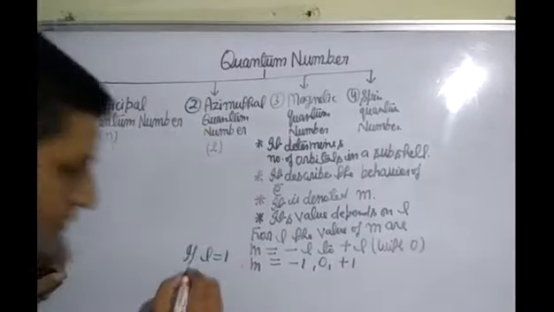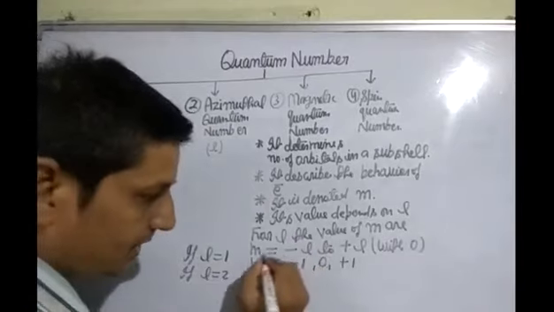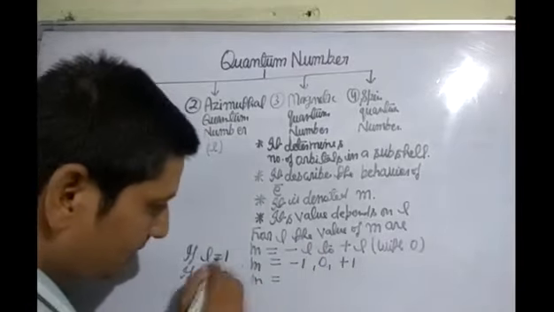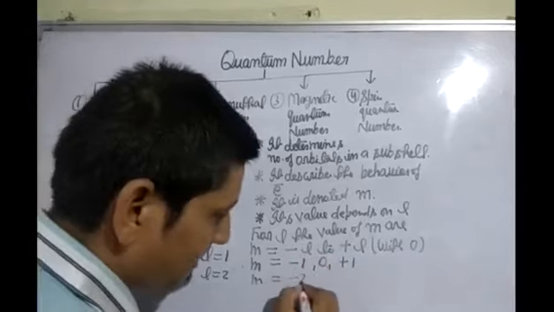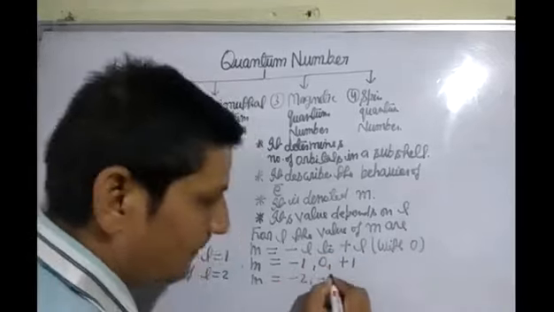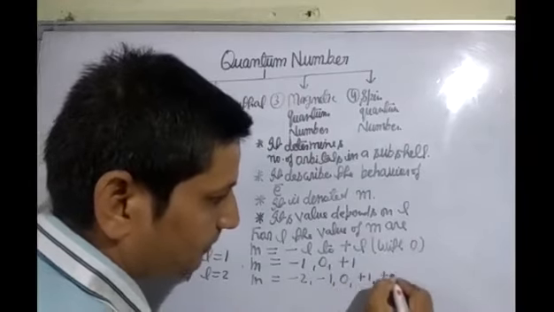Okay students. Now if L is equal to 2, put 2 here, we get minus 2 to plus 2 with 0. Means minus 2, minus 1, 0, plus 1, plus 2.